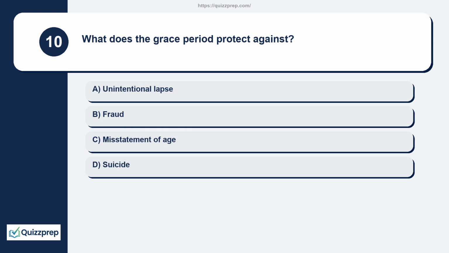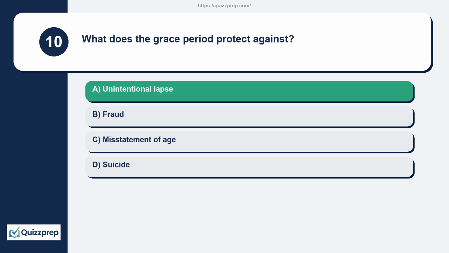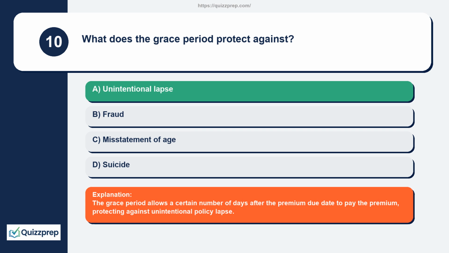Question 10. What does the grace period protect against? Unintentional lapse, fraud, misstatement of age, suicide. The grace period allows a certain number of days after the premium due date to pay the premium, protecting against unintentional policy lapse.